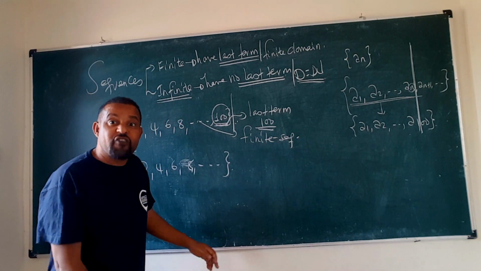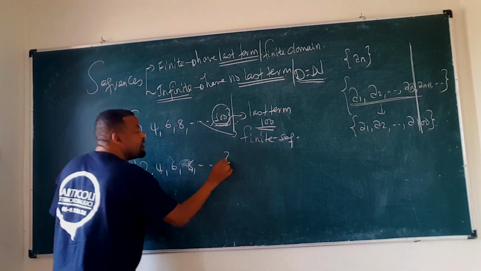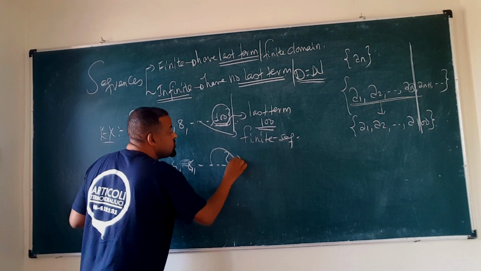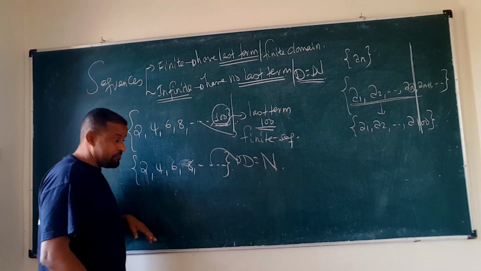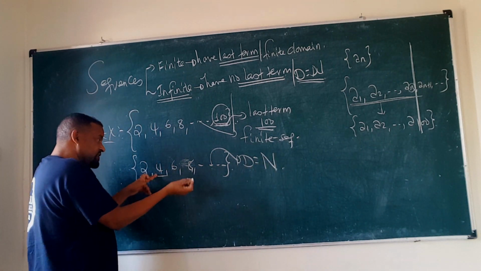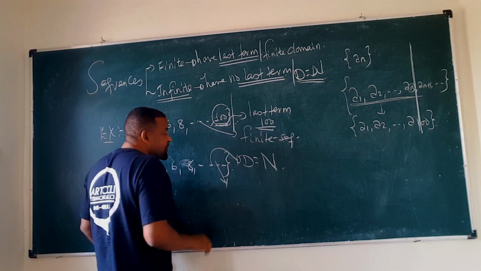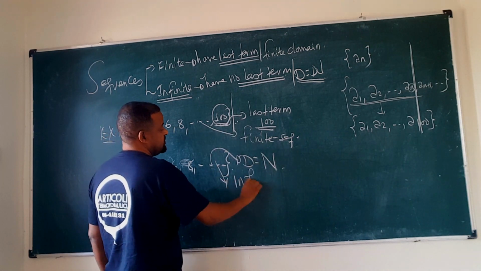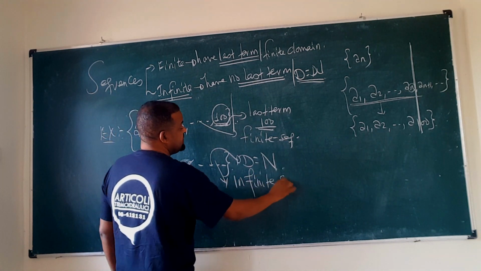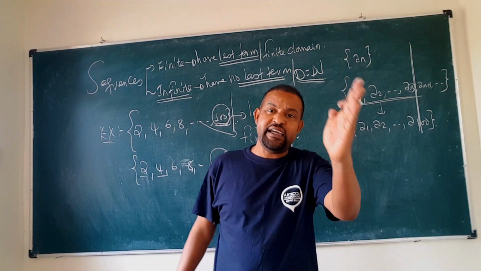This is an example of a finite sequence. What about the other one, 2, 4, 6, 8 continuing? The last term is not known, so the domain of this sequence is the set of all natural numbers. The first term is 2, the second is 4, and it continues. Since it has no last term, this is an infinite sequence.